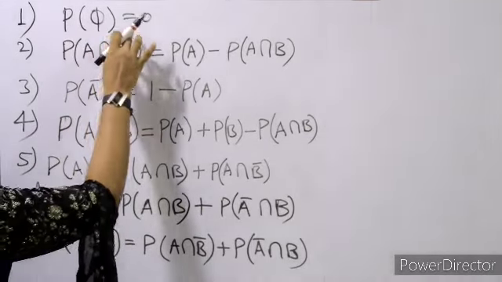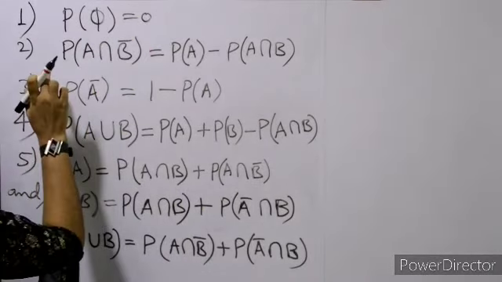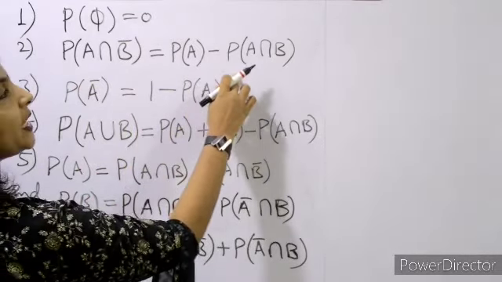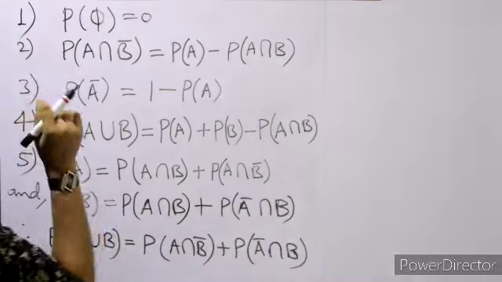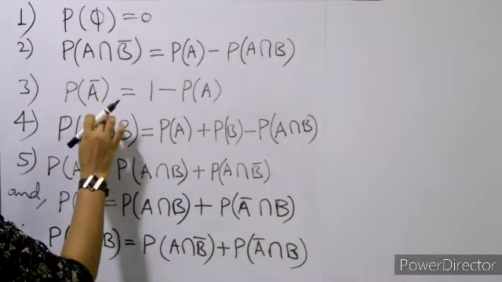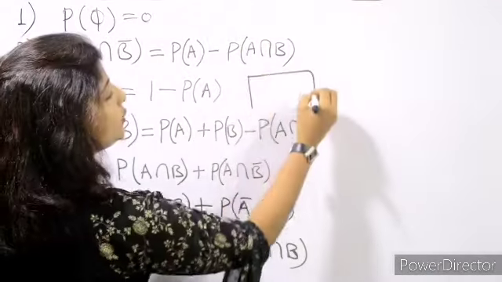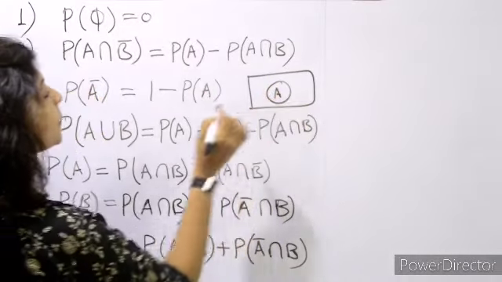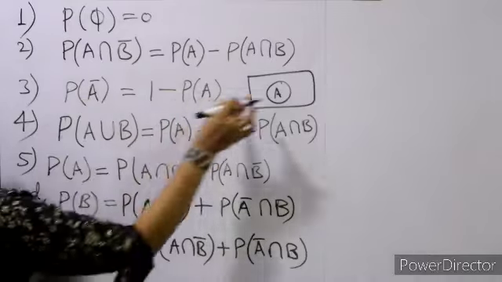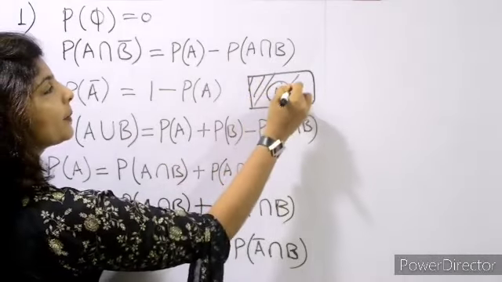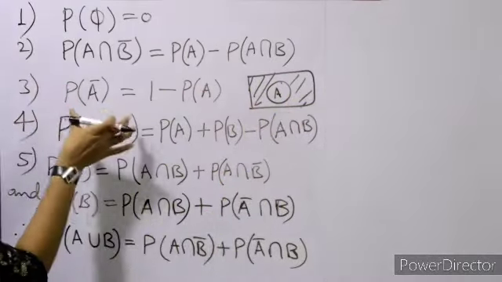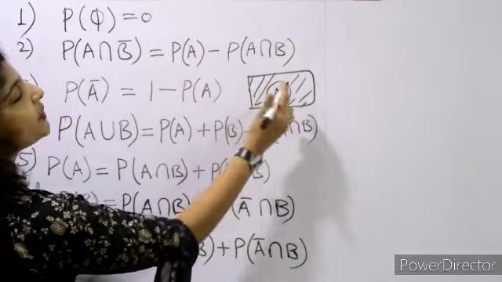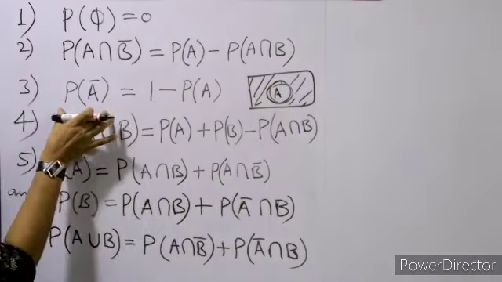Like P of phi is equal to 0, null set 0 रहेगा, and P(A intersection B bar) will be P(A) minus P(A intersection B). So P(A inverse), so अगर ये universe हम लेते हैं, so in this is A, so whatever is not there in A will be यहाँ पे, ठीक है. So क्या बचा? 1 जो है, this will be वो consider करते हैं 1 minus P(A), हटा देंगे, then the rest will be there.